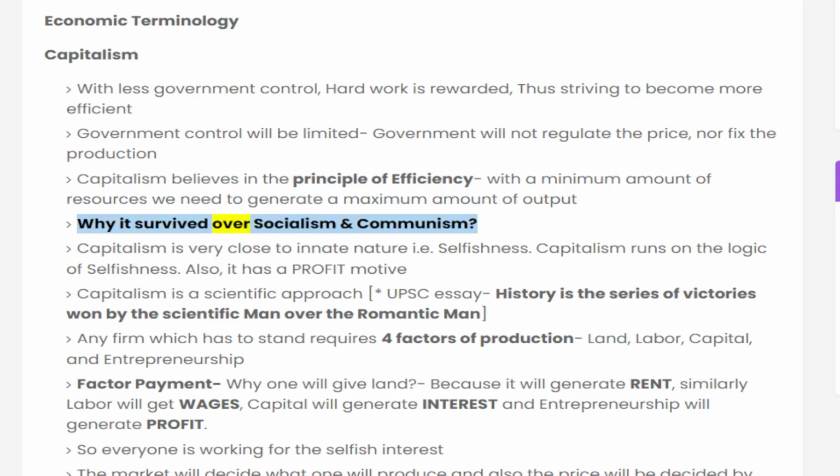Why did it survive over socialism and communism? Capitalism is very close to innate nature, that is, selfishness. Capitalism runs on the logic of selfishness. Also, it has a profit motive. Capitalism is a scientific approach. UPSC essay: history is a series of victories won by the scientific man over the romantic man.